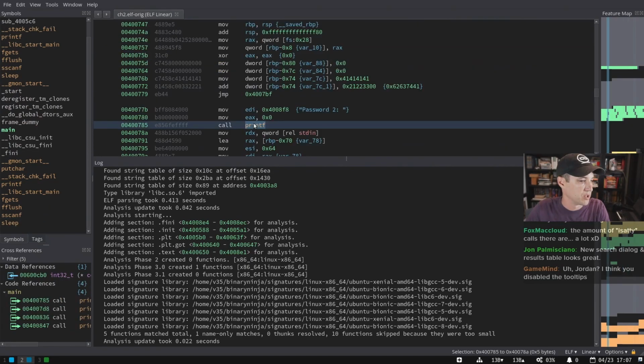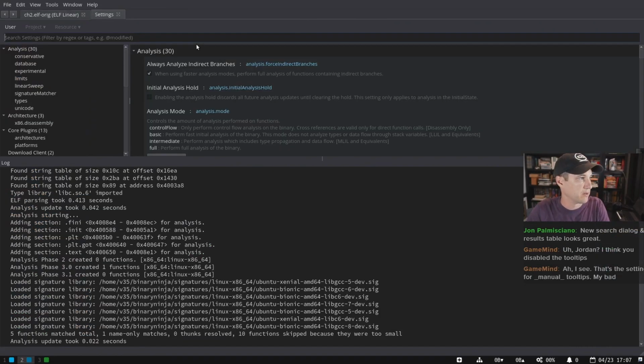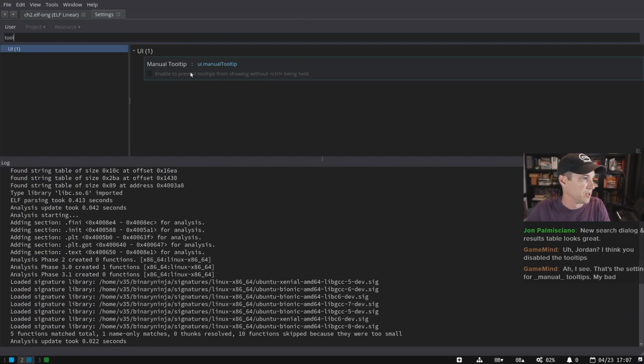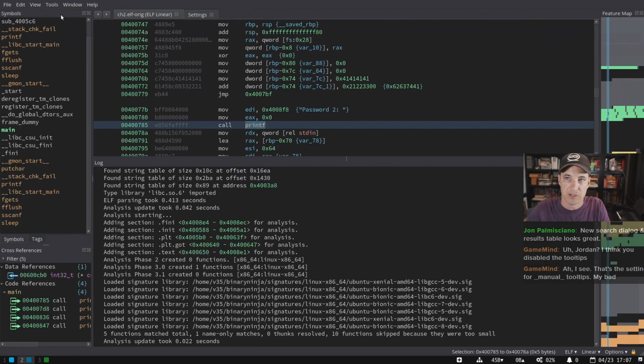Why are none of my tooltips showing up? I'm not getting tooltips. Is my setting right? Manual tooltips enabled to prevent tooltips to show up without control being held. Yeah, so that's disabled, so they should show up by default. Yeah, it is a little tricky the way it's phrased. But no tooltips are showing up right now.